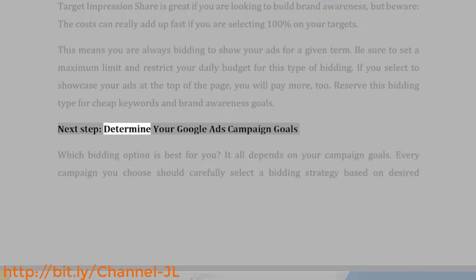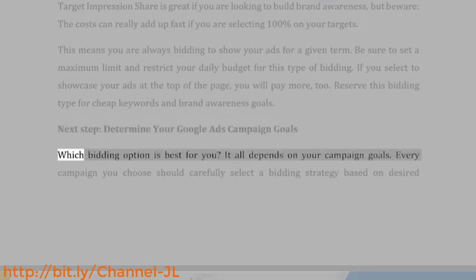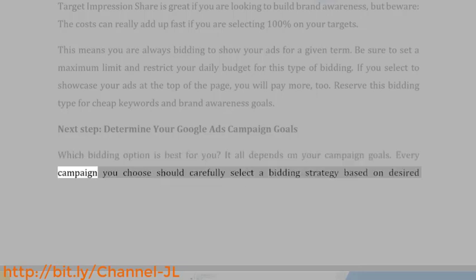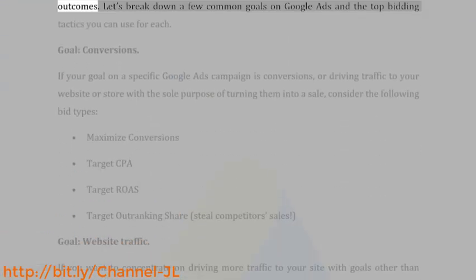Next step, determine your Google Ads campaign goals. Which bidding option is best for you? It all depends on your campaign goals. Every campaign you choose should carefully select a bidding strategy based on desired outcomes. Let's break down a few common goals on Google Ads and the top bidding tactics you can use for each.